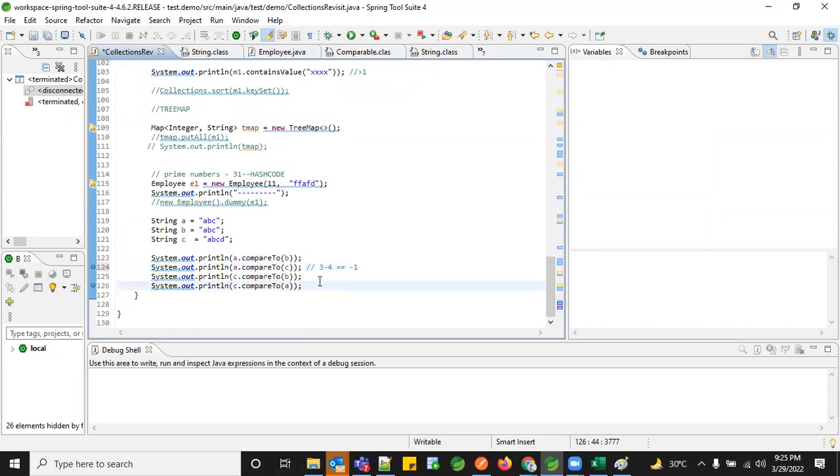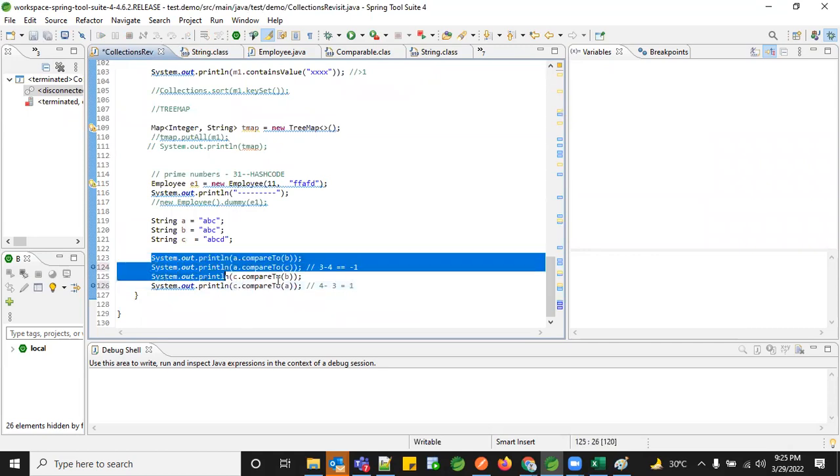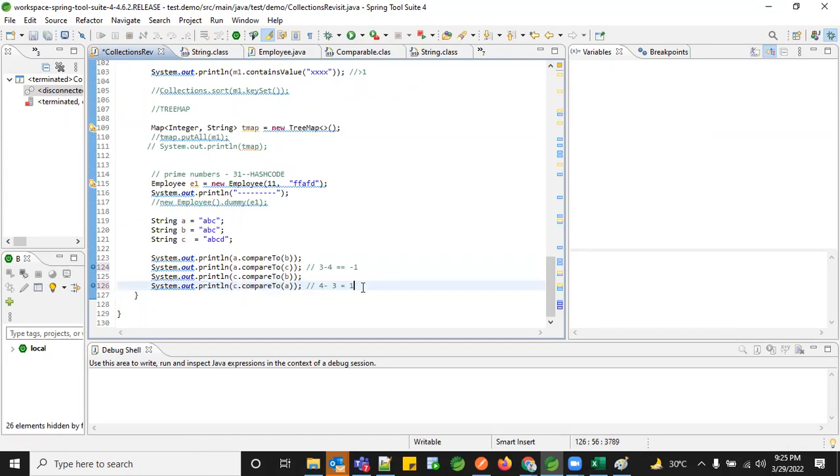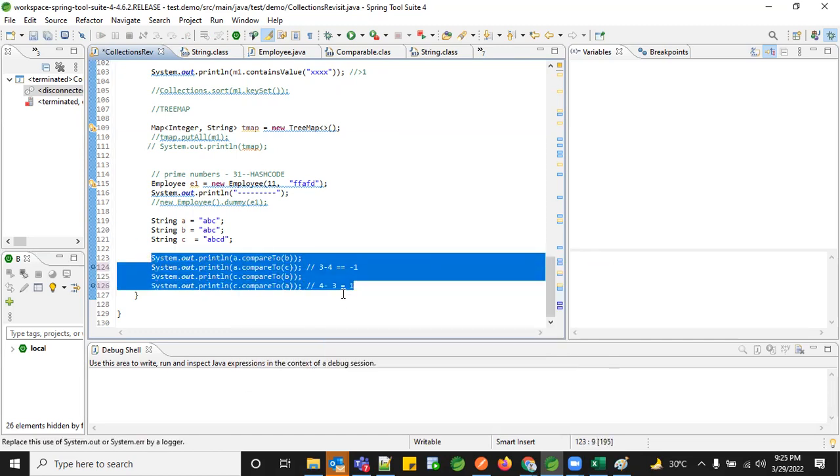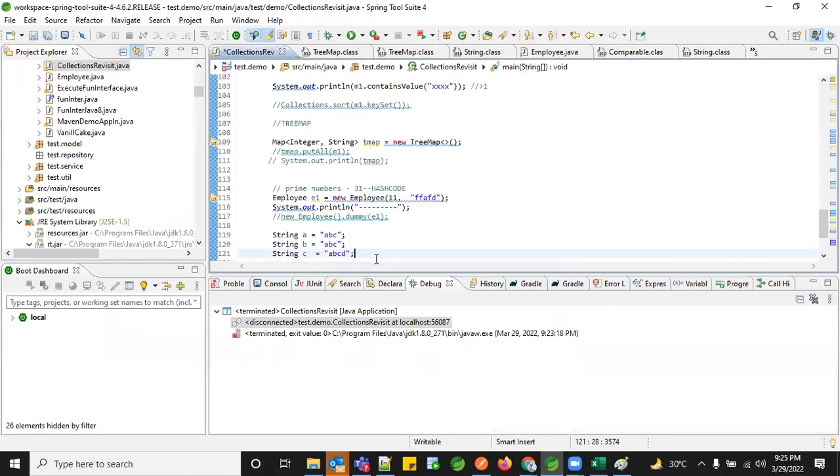And when this happened, it started comparing with the higher value, C4, and then you're doing the comparison, which ended up with a positive value. So your compareTo helps in sorting your data set. Your TreeMap internally uses this compareTo to perform the sorting for your map object and come up with the final sorted result set.